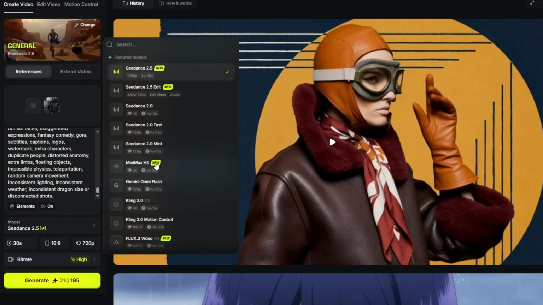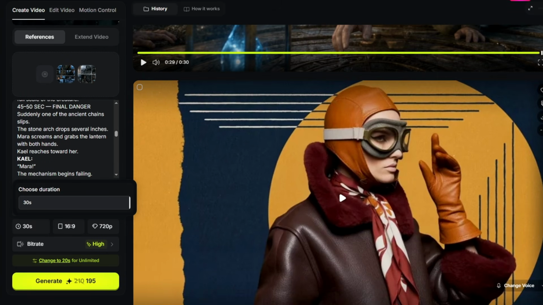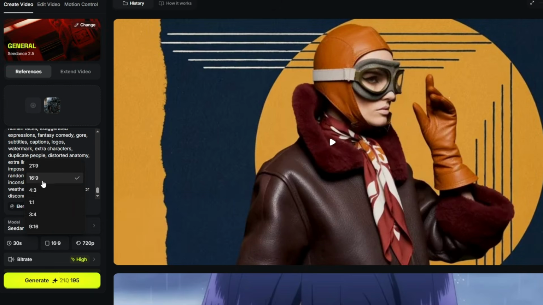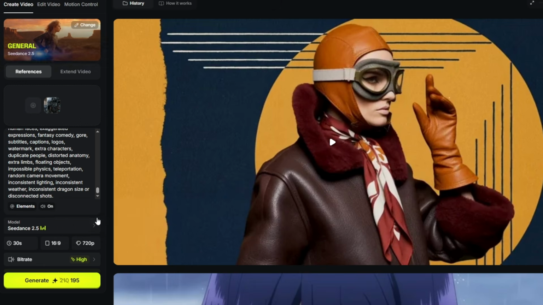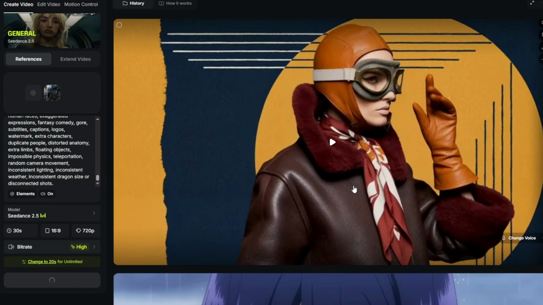Next, choose your model. We already selected Seedance 2.5, but if it is not selected on your side, choose it here. Now choose your video duration. The default duration is 8 seconds, but for this video, I need a longer result, so I select 30 seconds. Next, choose the video aspect ratio. For this example, I select 16:9. Then choose your video resolution, 1080p or 720p. After selecting everything, click on the Generate button, and our movie's first video generation process will begin.